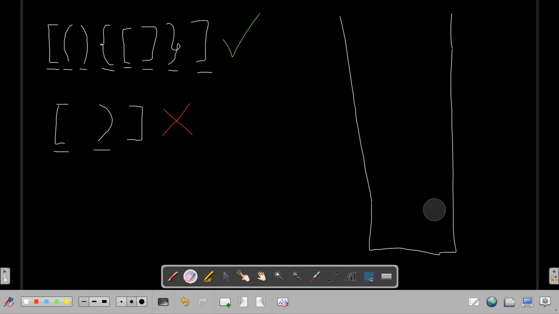And now let's look at the last case. For example, this one. We put it on top of our stack. We see that the second one is closing and it matches this one, so we pop it from our stack and we try to match the last one, but our stack is empty now and we have nothing to match it with, so the string is not valid too.